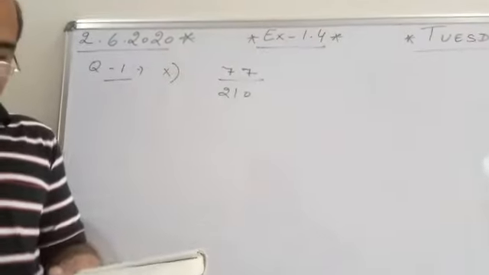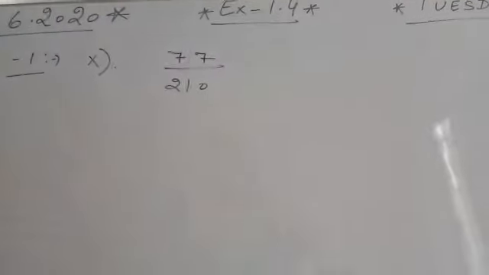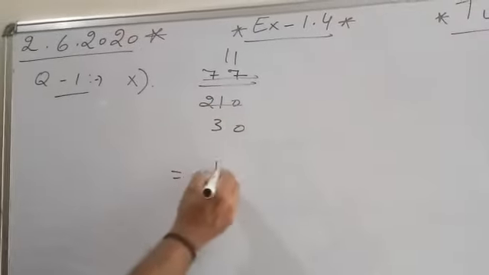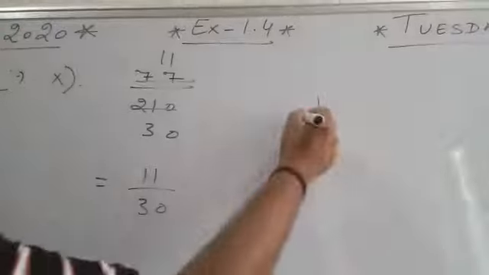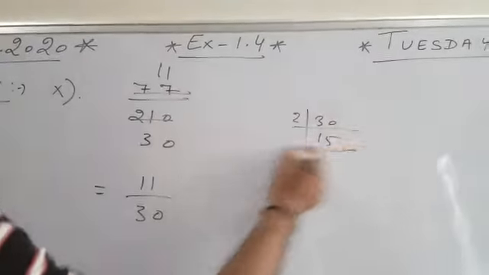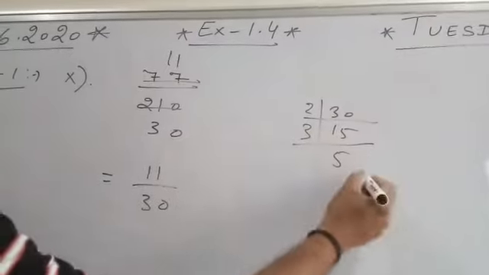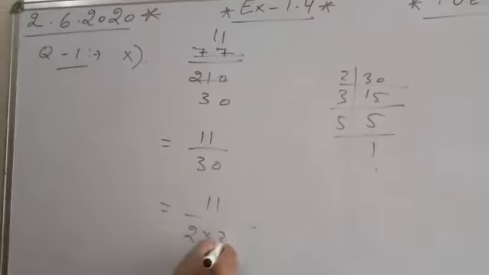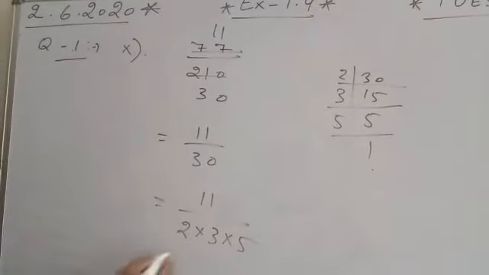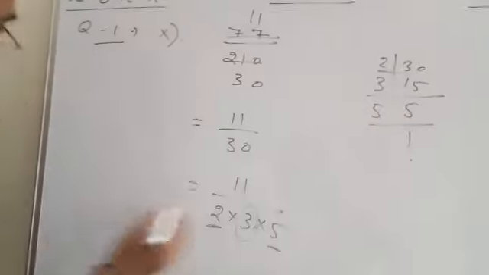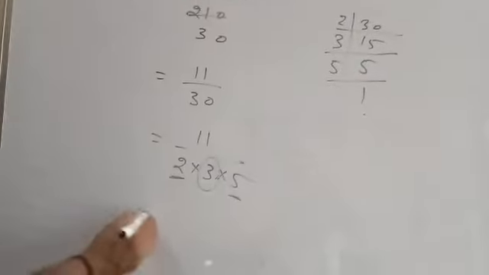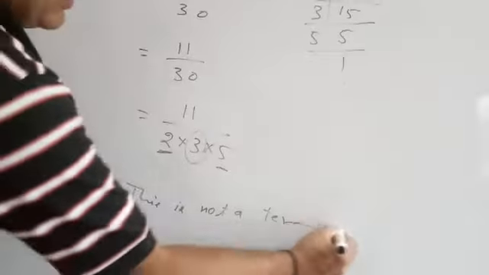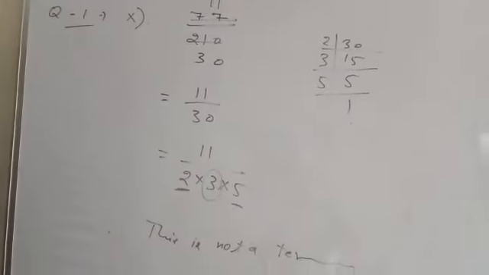Now see 10th part, 77 upon 210. So 7 11s are 77, 7 30s are 210, so 11 by 30. You can factorize 30: 2 15s are 30, then 3 5s are 15, 5 1s are 5. So 11 upon 2 into 3 into 5. Except 2 and 5, 3 is also present. Therefore this is not a terminating decimal expansion, non-terminating decimal expansion.